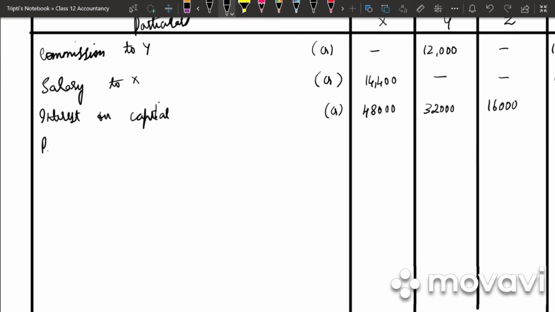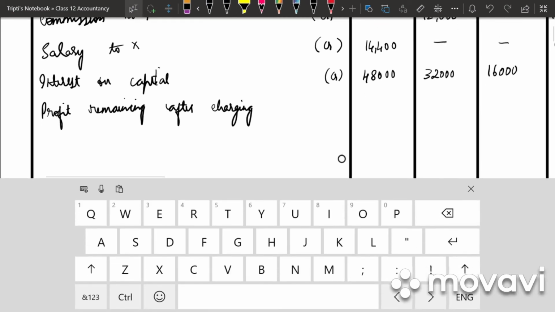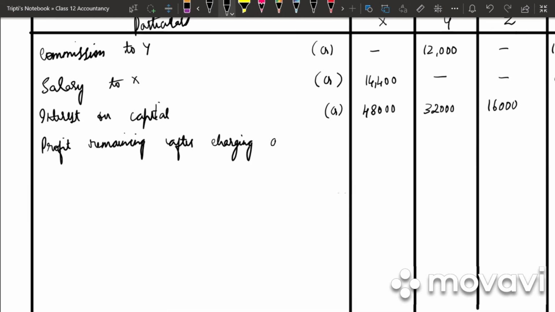Next step is profit remaining after charging commission, salary and interest on capital.